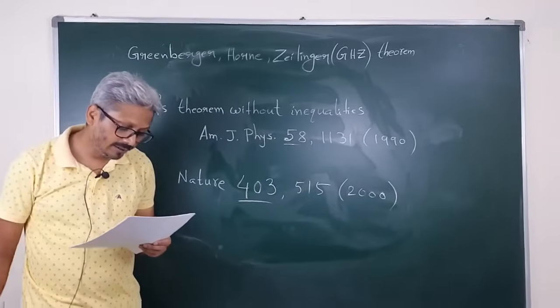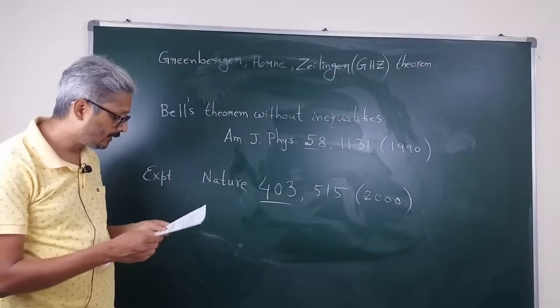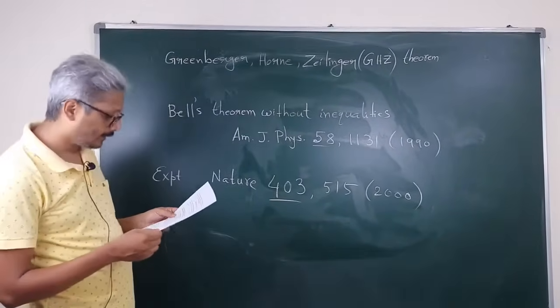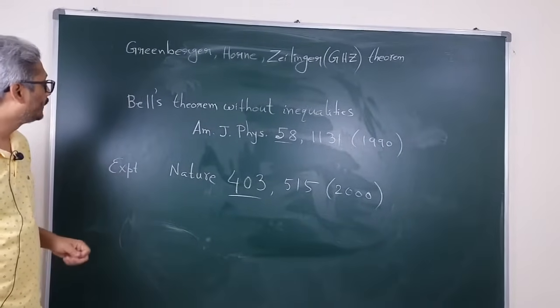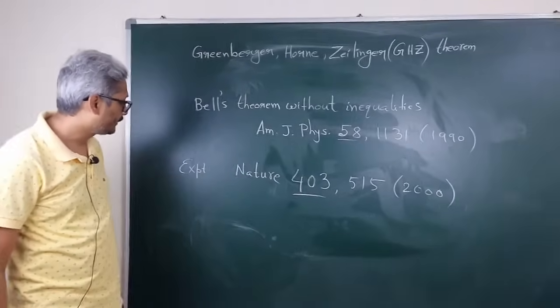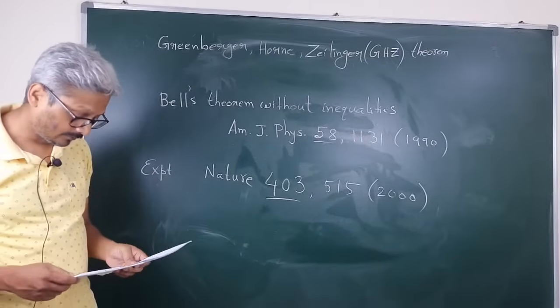A more powerful demonstration of Bell's theorem was given by Greenberger, Horne and Zeilinger using 3 or more correlated spin half quantum particles. These are the important references for the GHZ theorem. This is the theoretical paper here. I cannot cite all the papers related to GHZ here. One can go through these papers.